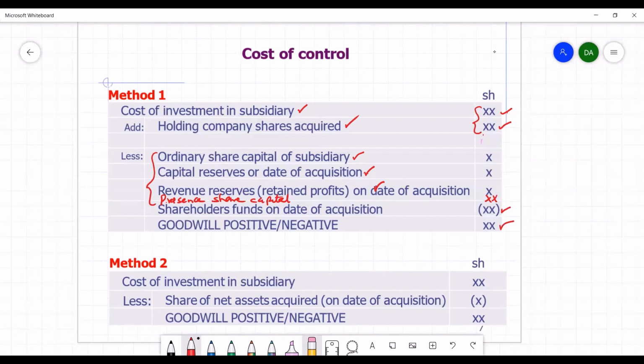But a negative goodwill exists where the items acquired that make up the shareholders' fund acquired on the date of acquisition are greater than the investment made in the subsidiary by the holding company.